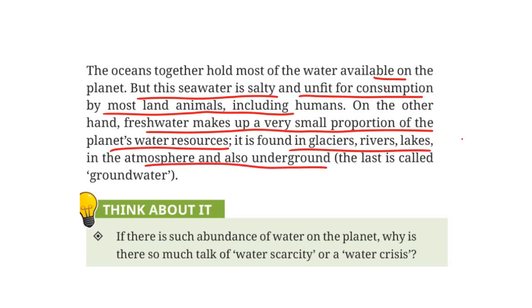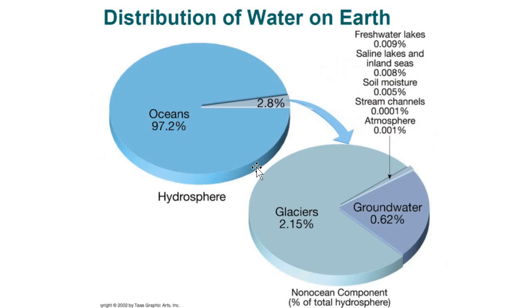We will look into the exact numbers in just a minute. So the question is, if there is so much abundance of water, why is there water crisis? Because most of the water is unfit for consumption, and we need to filter out the content of the water so that we get healthy water which is fit for drinking.